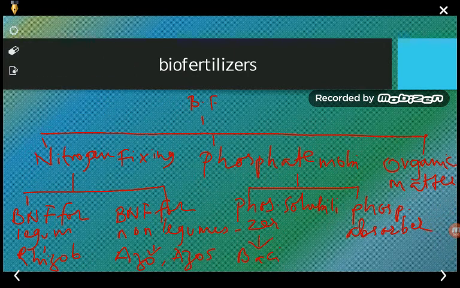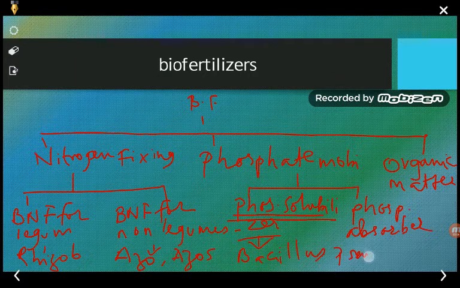So phosphate mobilizers are again divided into two types, that is the phosphate solubilizers. These phosphate solubilizers are certain organisms like bacillus, pseudomonas and aspergillus.